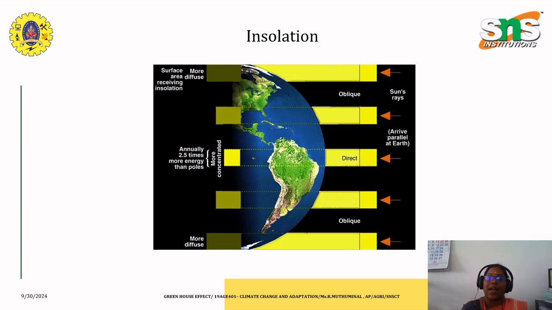This is what happens in the insolation process, and this is the major criterion that we have to know, because the reflected and emitted rays reaching the atmosphere will help trap the sunlight and keep the atmosphere in a warmer condition.